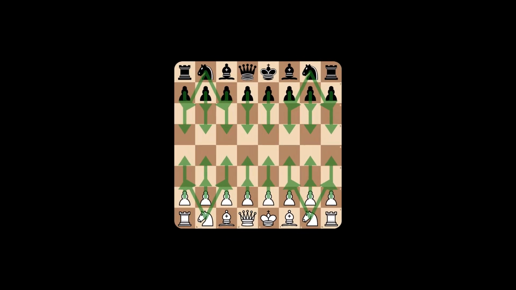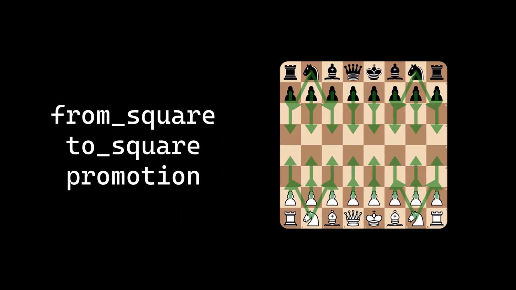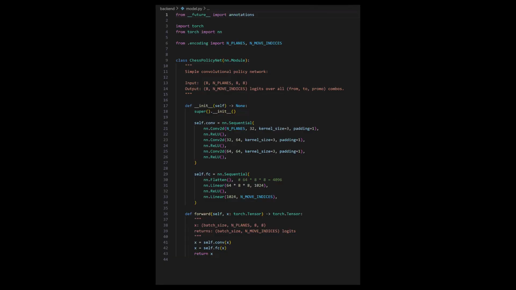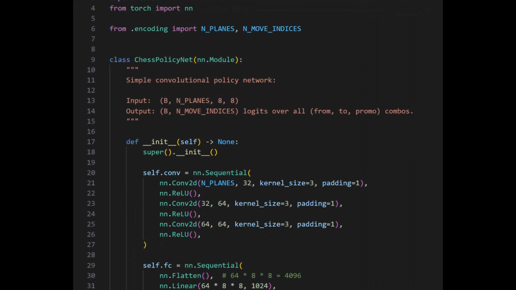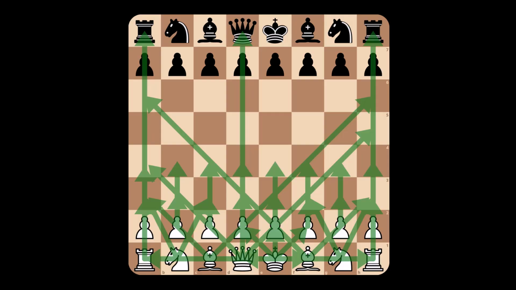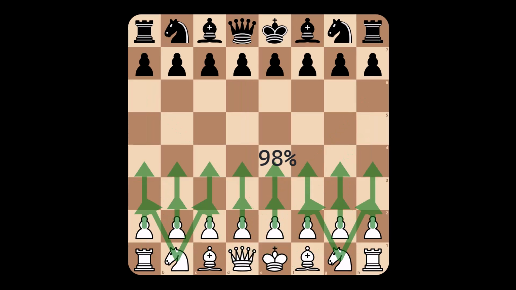It also converts a move into a single class label from 0 to 20,479 by mapping the from square, to square, and promotion tuple into one unique index. Together, this lets the model treat chess like an image input in a classification problem, where it has to answer, given the 17-layer board representation, predict which move index I played. Now, my model was quite simple. It was just a chess policy network. All it really did was recognize patterns. So its goal was to predict the probability for every possible move, not just the legal moves. So at inference time, we would have to mask to only the legal moves.